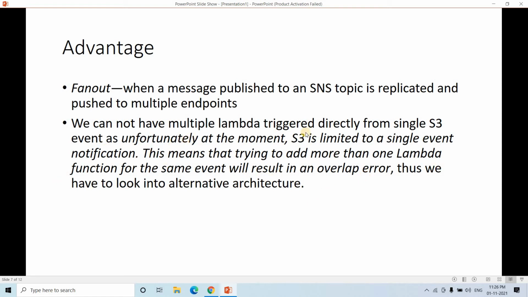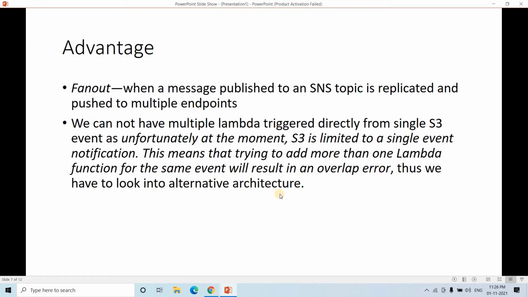So we cannot have multiple Lambdas triggered directly from a single S3 event, as unfortunately at this particular moment S3 is limited to a single event notification. That means that trying to add more than one Lambda for the same event will result in an overlap error. So suppose from one particular S3 event you are triggering multiple Lambdas; if you make that kind of architecture, you will get an overlap error, right?